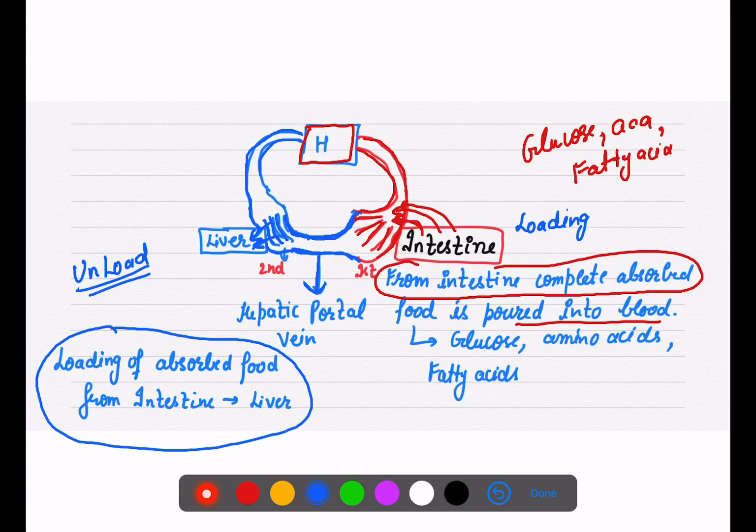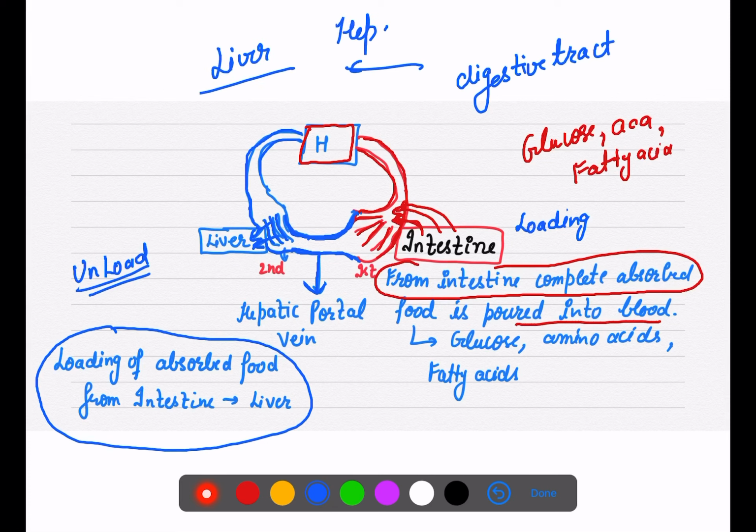So there is a special kind of blood vessels which are helping here, in a special type of system which is present between our digestive tract and liver, and this system is known as our hepatic portal system.